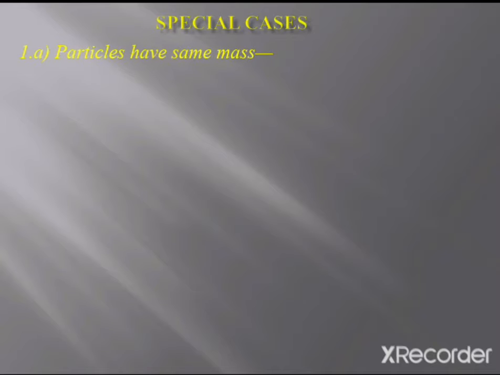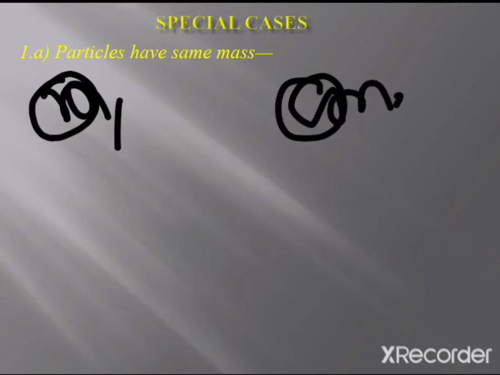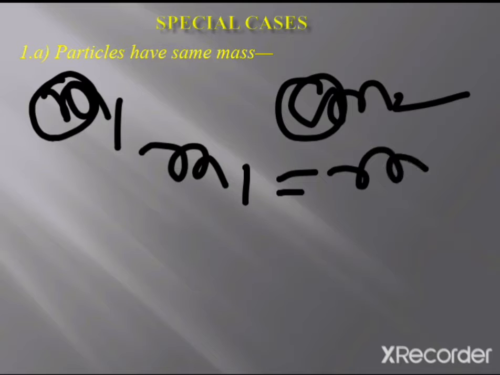The first case is particles having the same mass. Suppose the colliding particles have the same masses. This is m1 and this is m2. If these two, m1 and m2, are the same, m1 equal to m2, then what will happen?